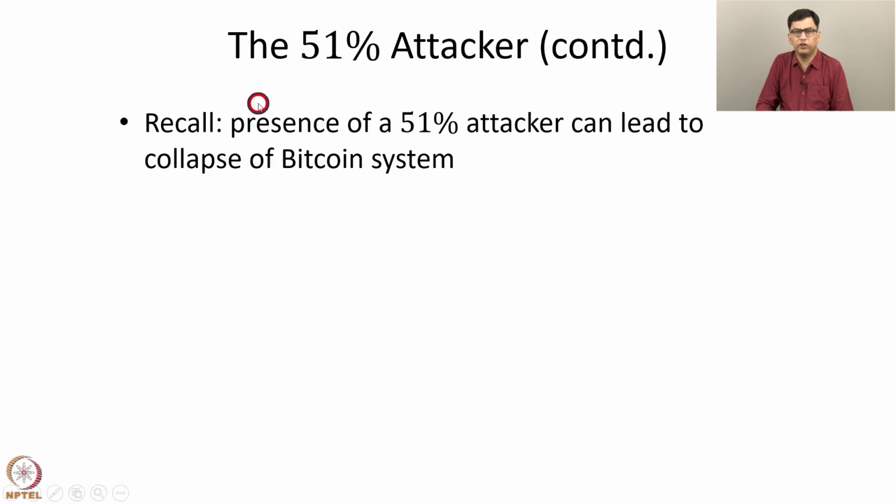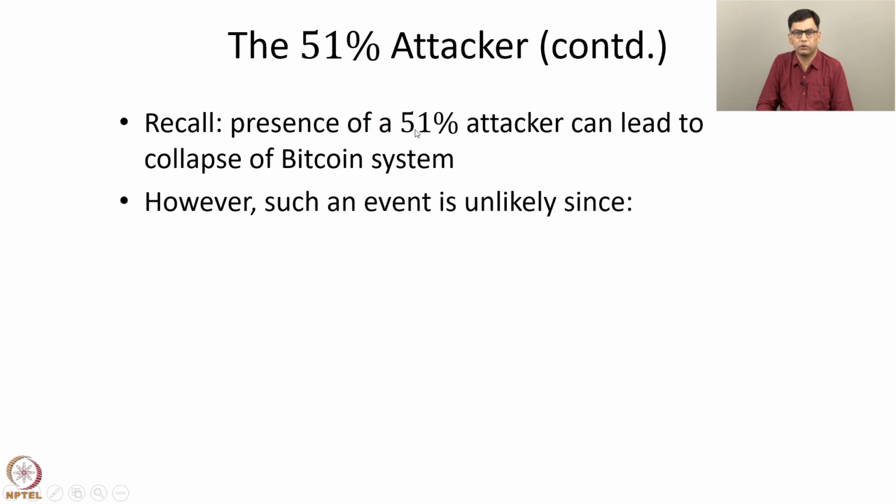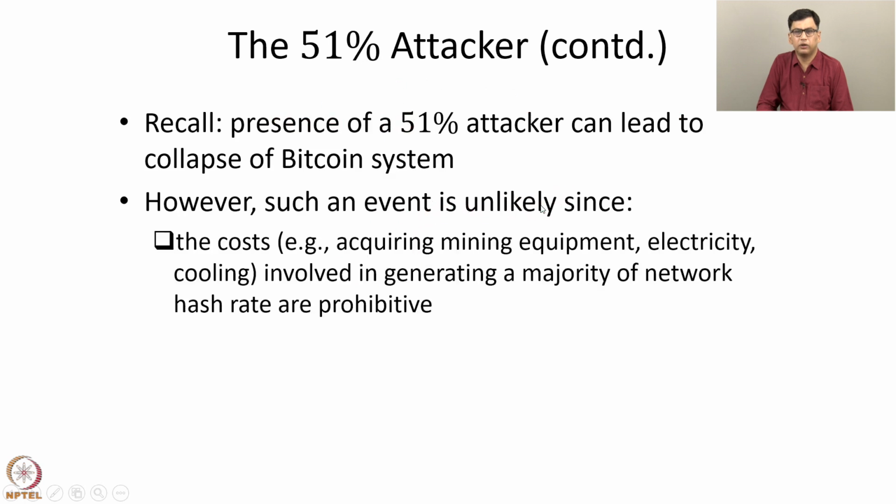So we have shown that the presence of a 51% attacker can lead to the collapse of the Bitcoin system. But such an event is highly unlikely because the costs, for example, acquiring mining equipment, electricity, cooling, and so on, involved in generating a majority of the network hash rate are prohibitive. A large number of parties in the world are involved in mining bitcoins. So for one party to have a hash rate which is more than 50% of the network hash rate is extremely difficult. They would have to pay a huge cost to acquire the necessary mining equipment, electricity, cooling, and so on in generating a majority of the network hash rate.